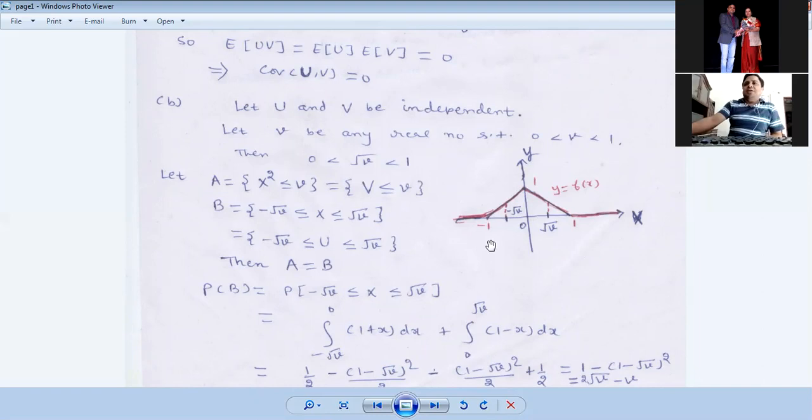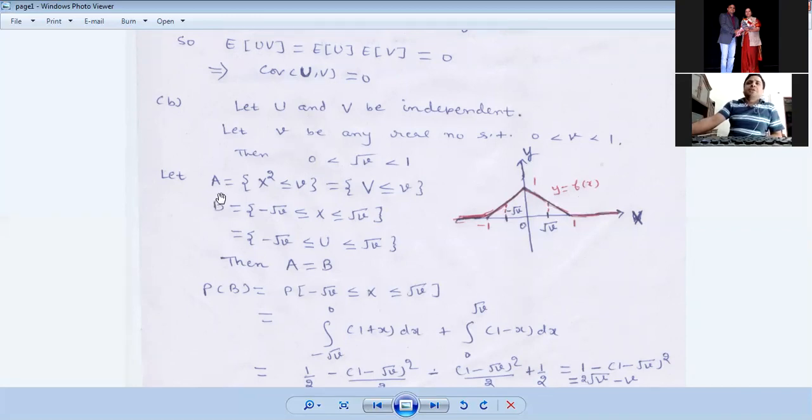And this is the diagram of your PDF f(x). You can see that on the left of minus 1, f(x) is 0. In between minus 1 and 0, it is 1 plus x, and in between 0 and 1 it is 1 minus x, and on the right of 1 this is again 0. So you have taken root v between 0 and 1. v is any real number. So suppose this is plus root v and this point is minus root v. Okay, and this graph is the graph of y equal to f(x), where f(x) is the PDF of x.